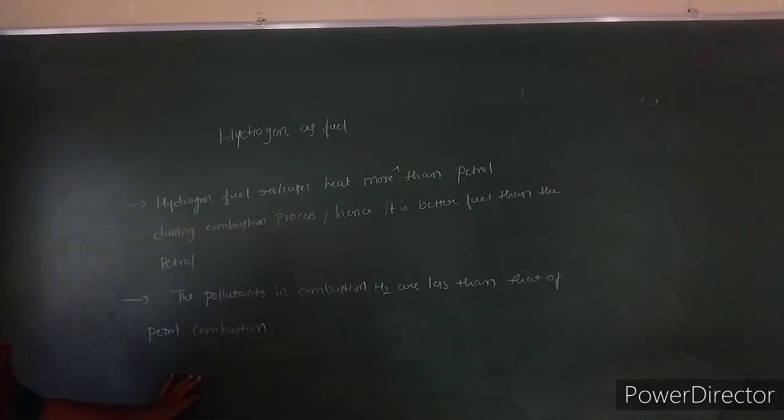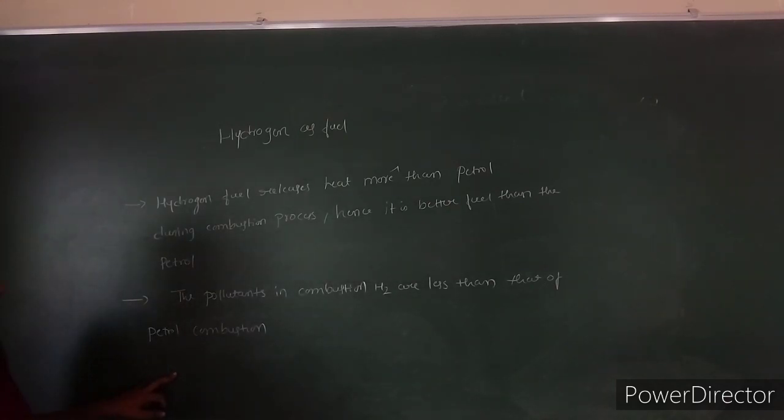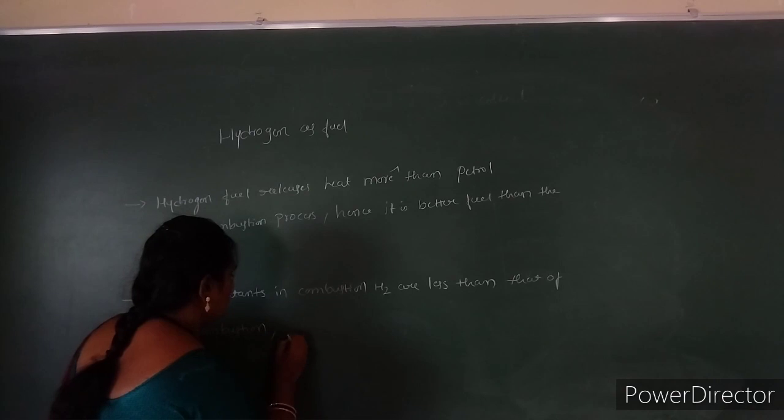So only oxides of nitrogen are associated with the hydrogen.